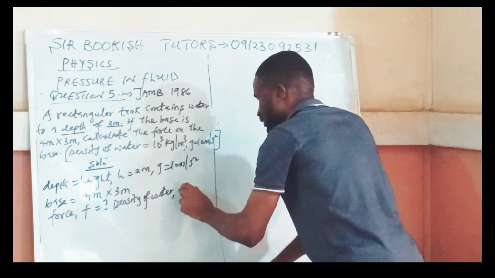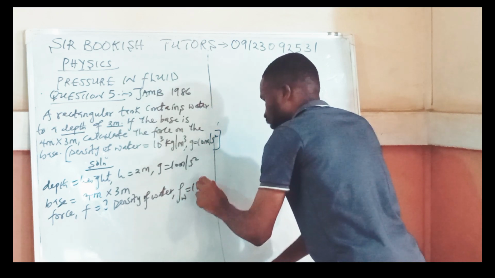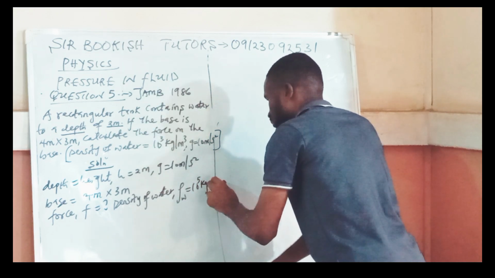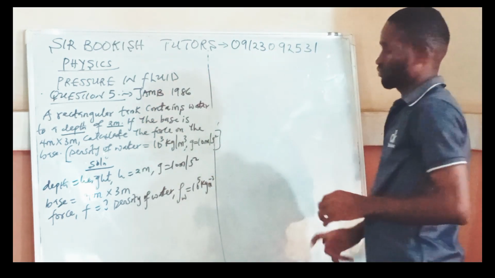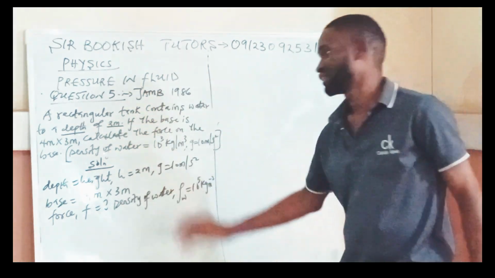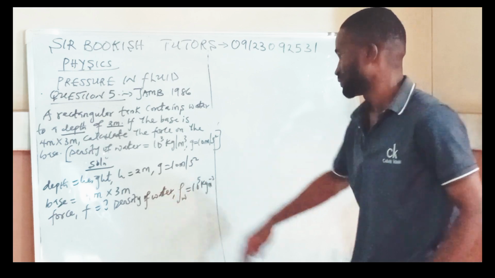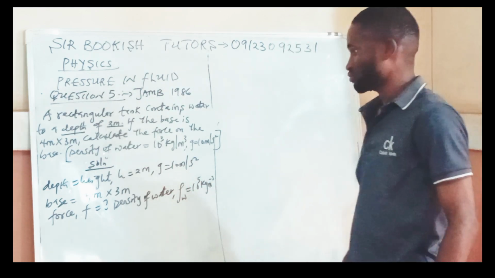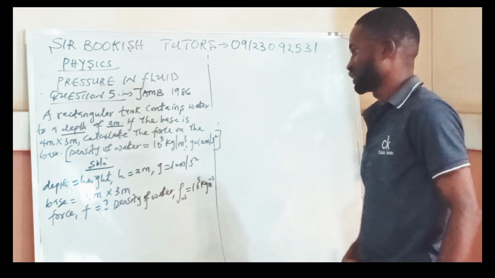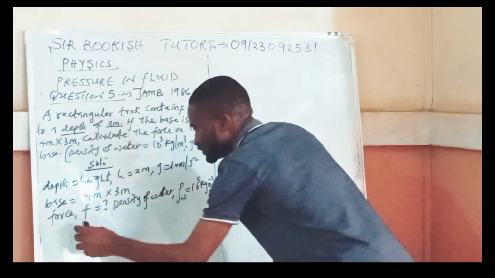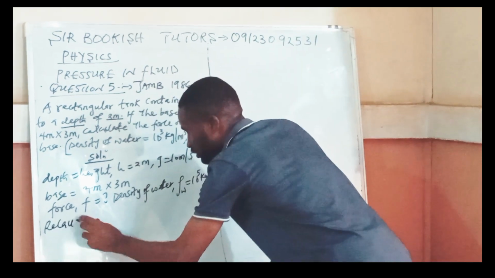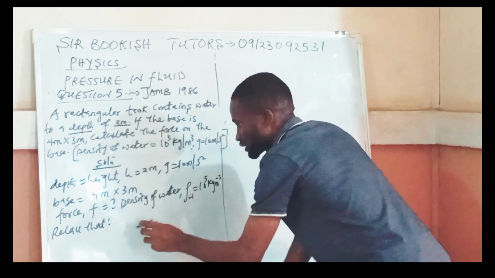Density of water, rho W, is 10^3 kilogram per meter cubed. Okay, density of water is that. Now we are looking for force. If you are looking for force, then I will solve. Record that.